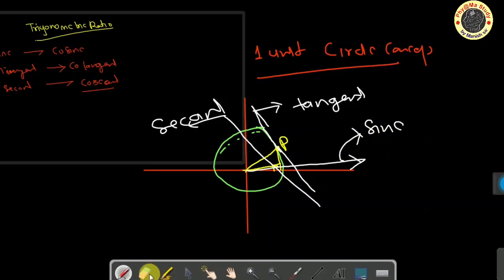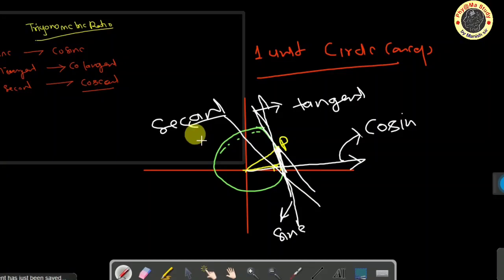And this point, which is the perpendicular on the base, is sine. So we can talk about these trigonometric ratios and their geometrical meaning on the unit circle concept.